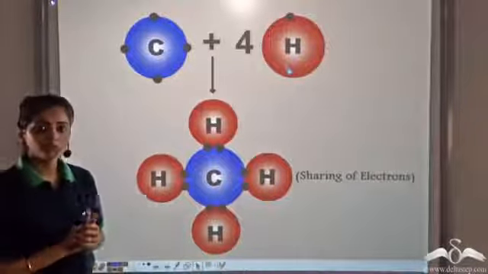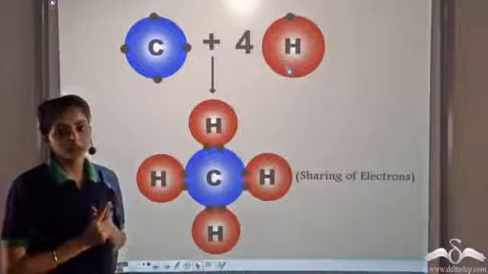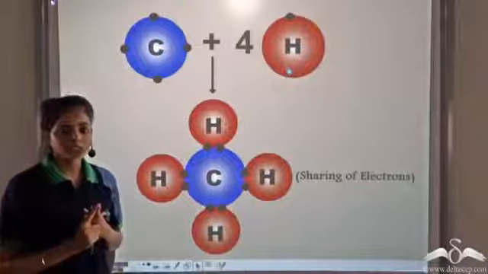So in case of carbon or elements having 4 valence electrons, they become stable by sharing electrons. Such elements are known as metalloids.